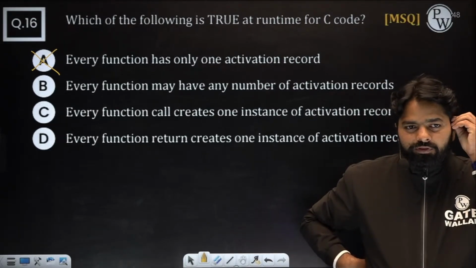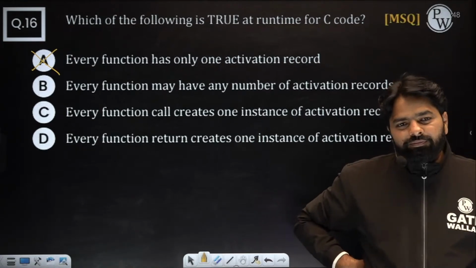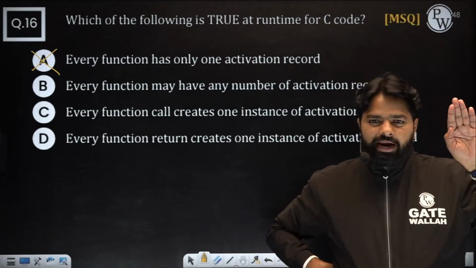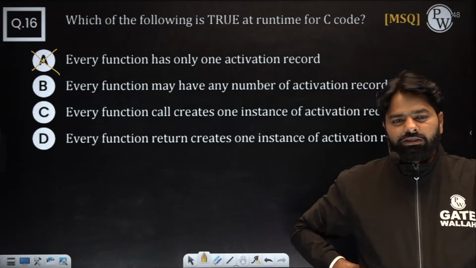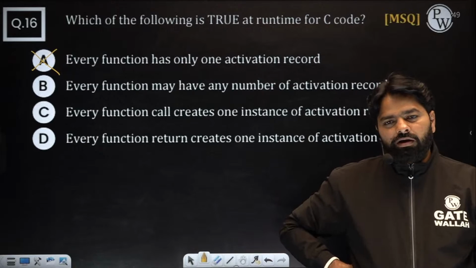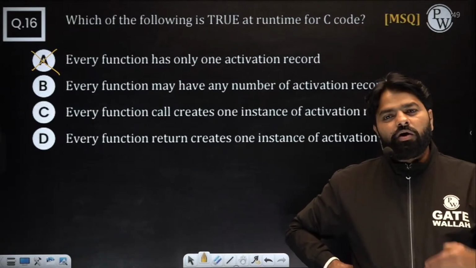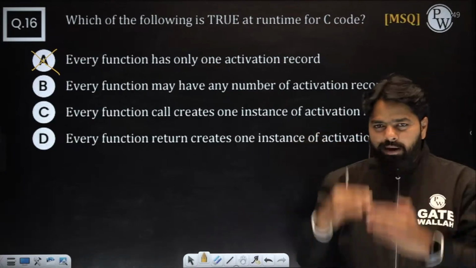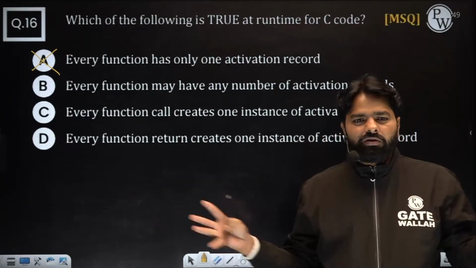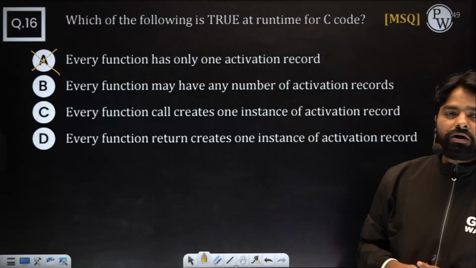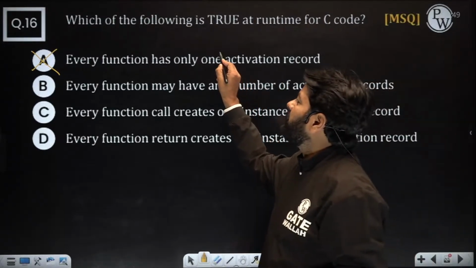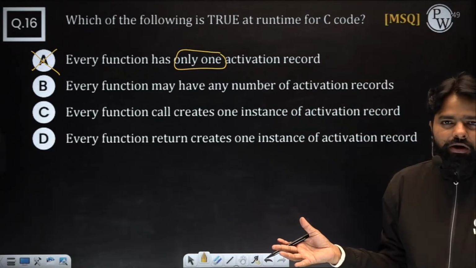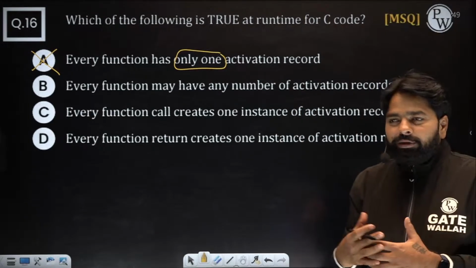Okay? Because the same function can have multiple activation records, depending on how many times you call and in what sequence. If it is a recursive call, definitely at the same instance you will see multiple activation records. That first statement, why is it wrong? The "only one" is failing. Every function will have an activation record when you call it, but don't say only one.